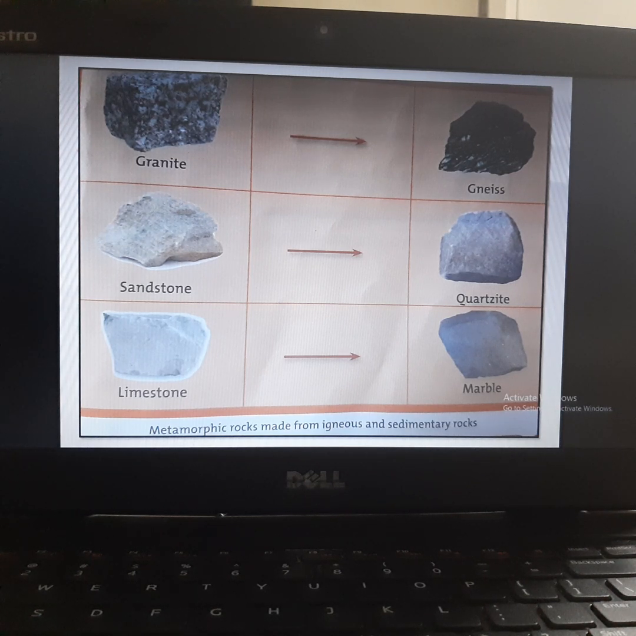So first is granite. Granite is an igneous rock, and sandstone and limestone are sedimentary rocks. So granite changes to gneiss, this type of rock. So granite changes into a metamorphic rock. Next is sandstone. Sandstone changes into quartzite, and limestone changes to marble. So these are some examples of metamorphic rocks.